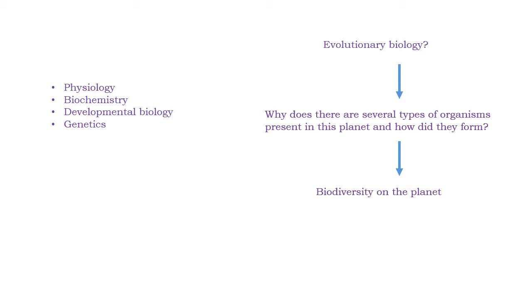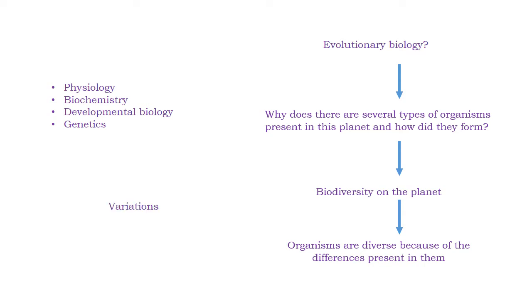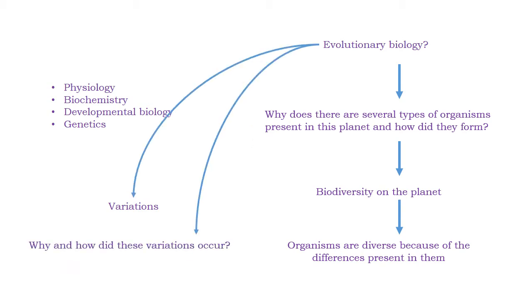Now, what do we mean by several types of organisms? It means that there are differences between the organisms present on this earth. That is what we call variations. Each organism is different, and we can distinguish and classify organisms based on the variations and similarities. So, now we can see that there are several types of organisms on this earth. We observe them as different types because there are variations between them.